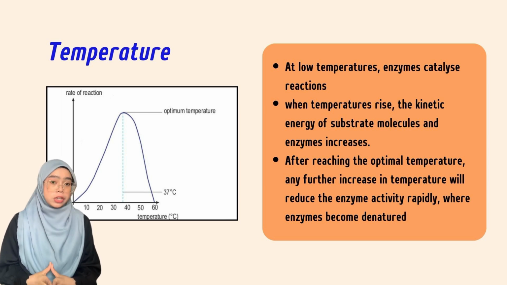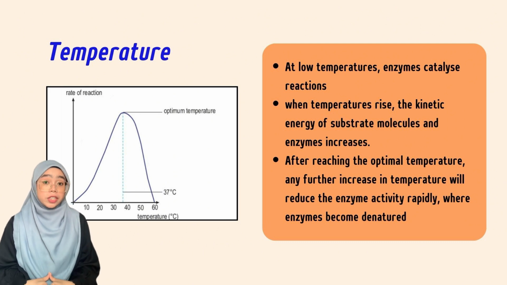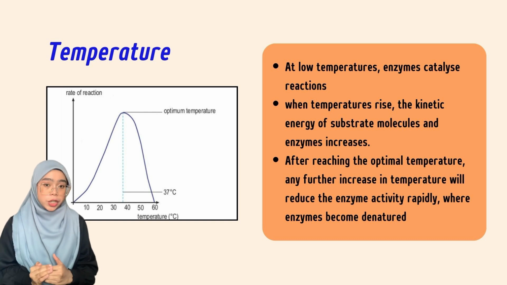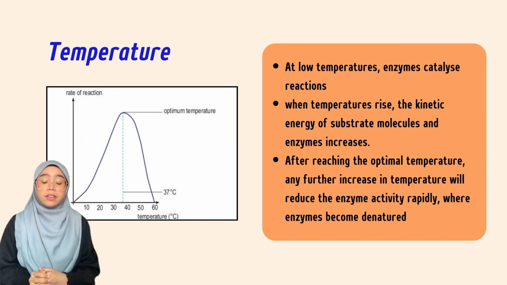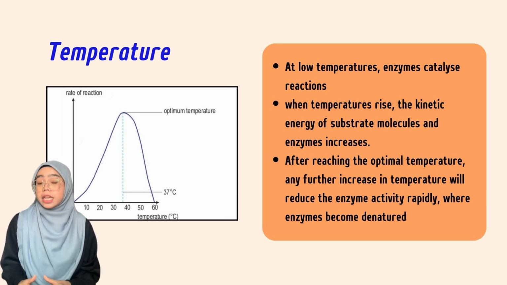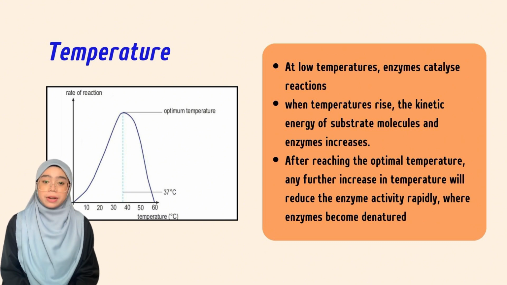At optimum temperature, the enzyme reaction is at its maximum. After reaching the optimum temperature, any further increase in temperature will reduce the enzyme activity rapidly, where enzymes become denatured as the chemical bonds in the enzyme molecules break at extreme temperatures.